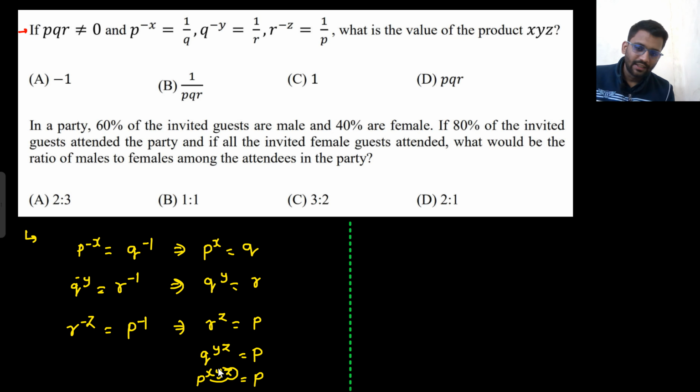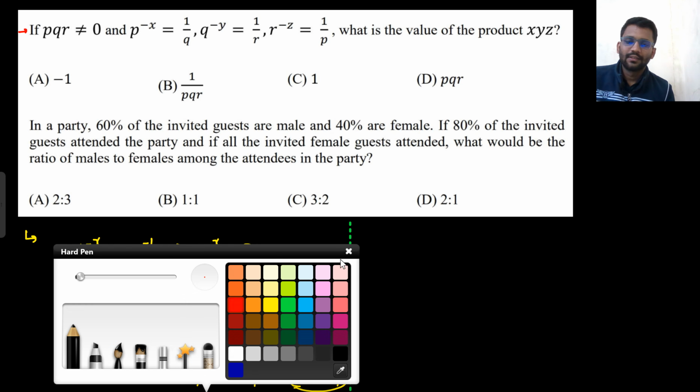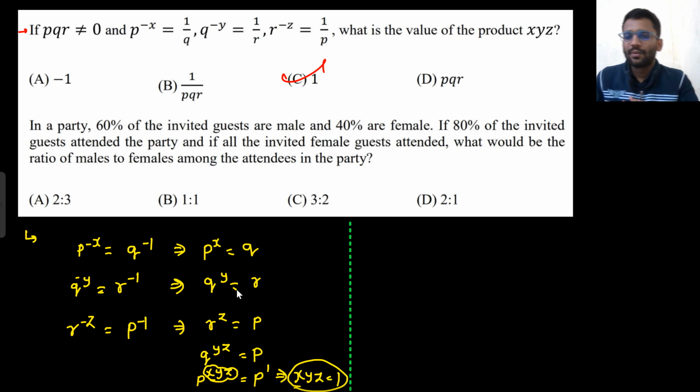So from here you can see xyz equals 1. So that is your final answer: 1. Okay. Now this question is very easy.